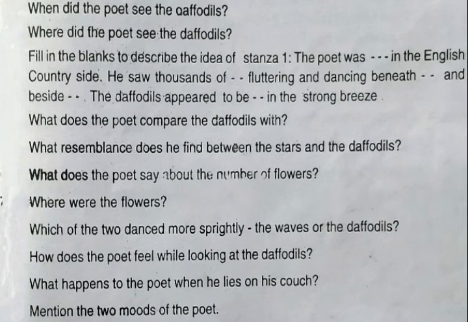He saw thousands of dash fluttering and dancing beneath dash and beside dash. The daffodils appeared to be dash in the strong breeze. The poet was dash, that is wandering. The fill in the blanks will be the proper answer. The poet was wandering in the English countryside.